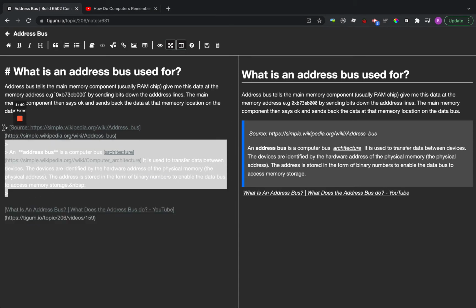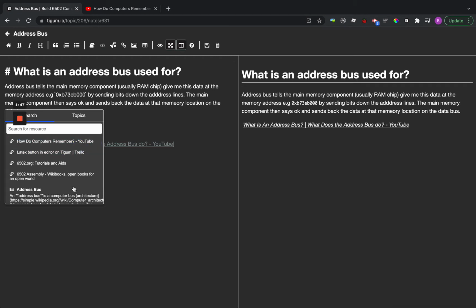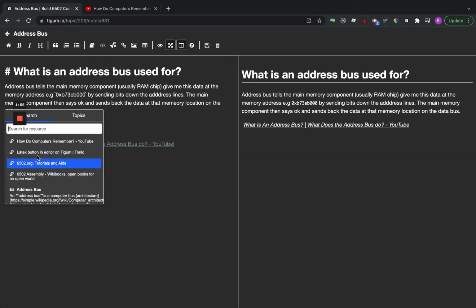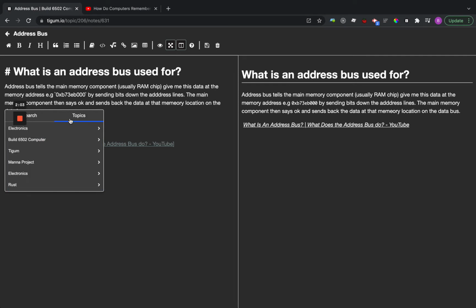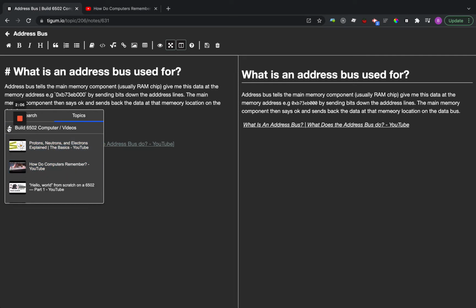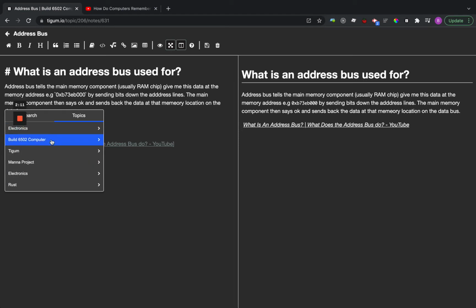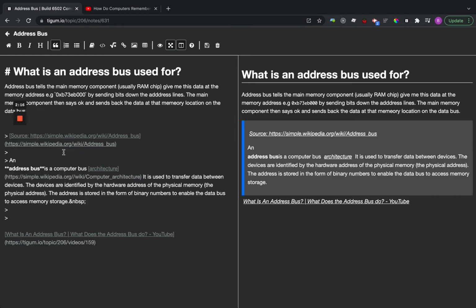I'll just show you how you can embed those. If I go Control /, you can see there's a little pop-up that shows up, and there's a set of resources, snippets or videos, for this specific topic. I can also search here, and you can see here are two snippets on address buses. I can also look through different topics to find the resource that I'm looking to embed. On this one it's just address bus, so I think this is the one.